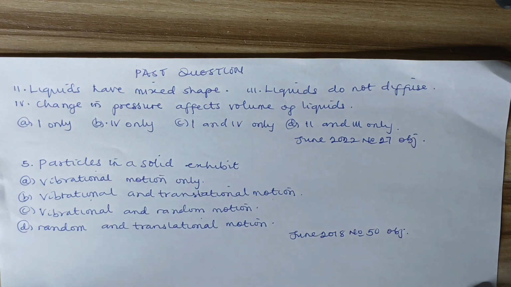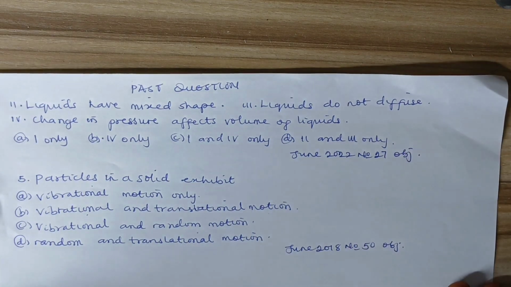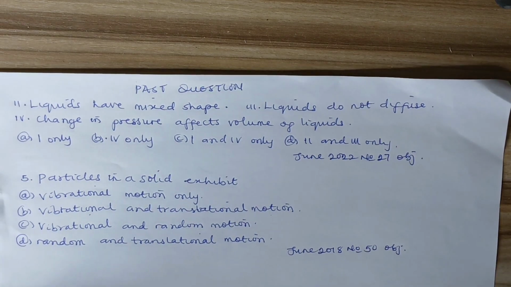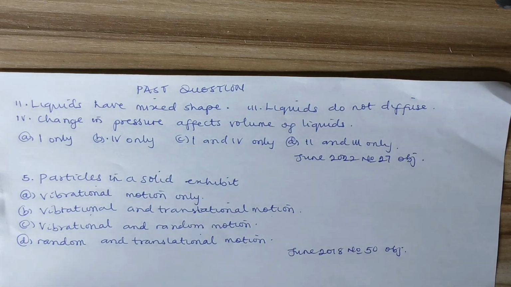So other options here: liquids have mixed shape. No, they do not have mixed shape. They do not have shape at all. They take the shape of their container. And liquids diffuse, so the option that liquids do not diffuse is not correct. Then change in pressure affects volume of liquids is not true. Whenever there is a change in pressure, the volume of liquid is not affected. They may be squeezed together, but it will be difficult to compress a volume. So the change in pressure does not affect the volume of liquid.